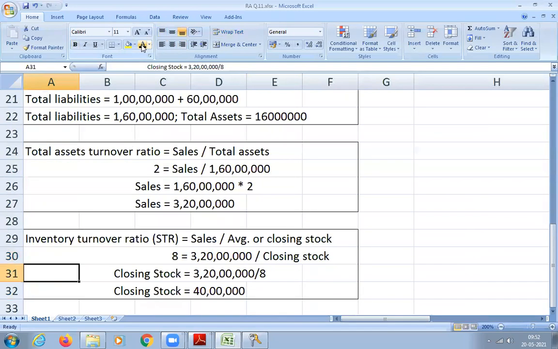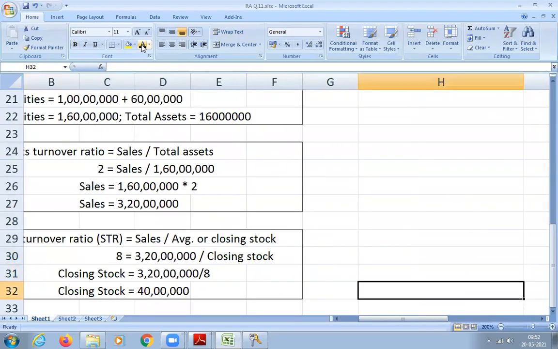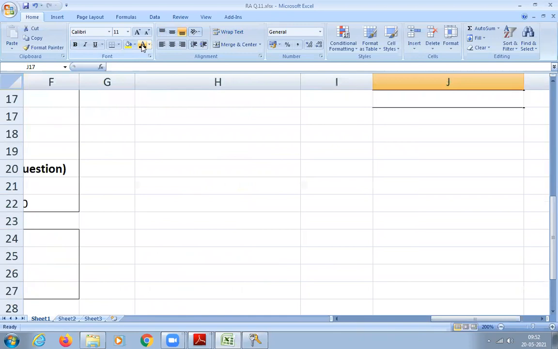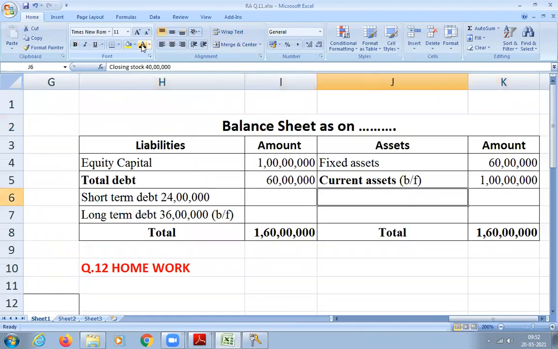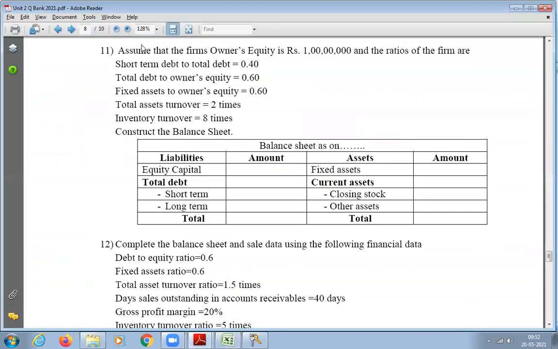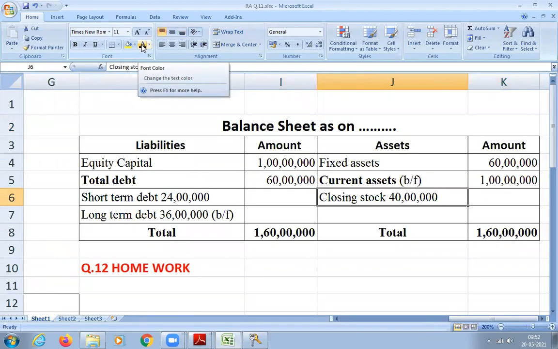Stock, just now we calculated 40 lakhs, so let us write that 40 lakhs. Then other asset. How to calculate other assets? 1 crore minus 40 lakhs. Other asset is again the balancing figure for current asset.